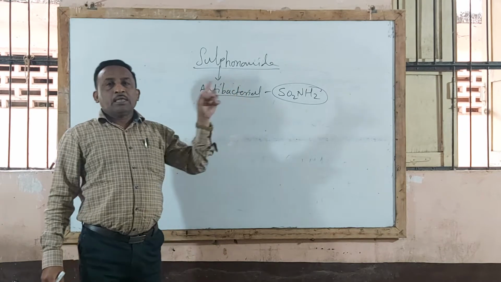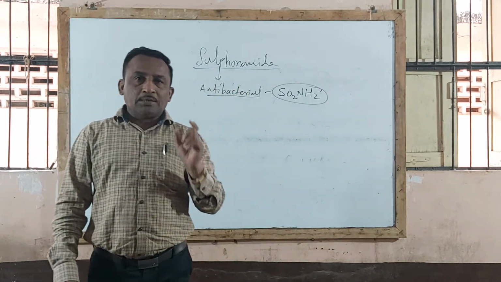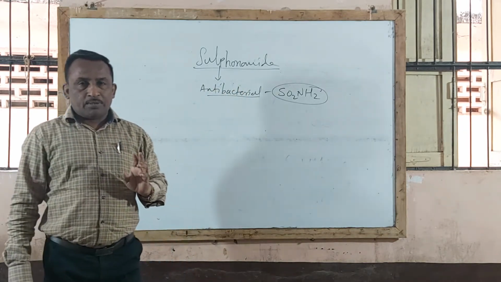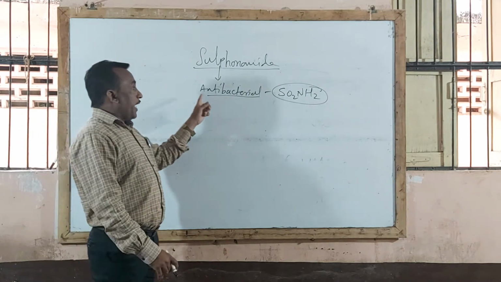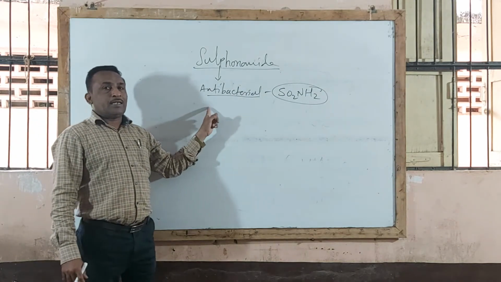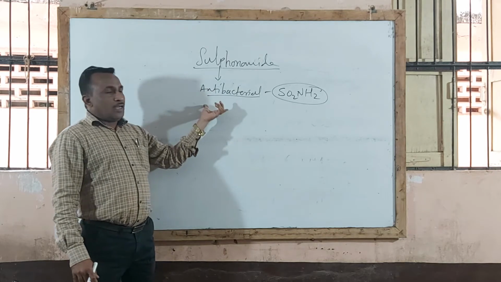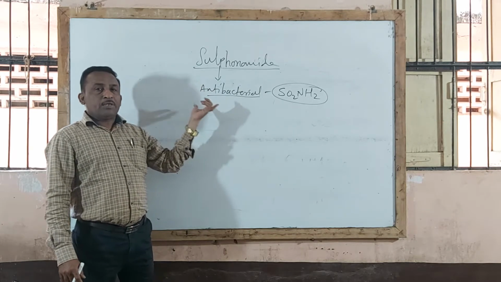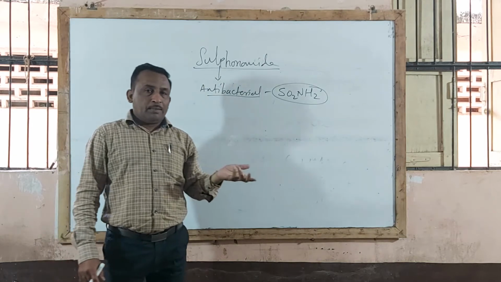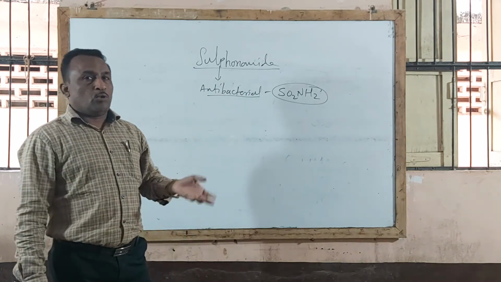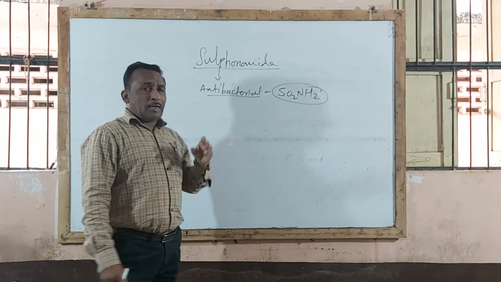So sometimes if you are asked to define sulfonamides, or what are sulfonamides, or classify with example: sulfonamides are antibacterial compounds. Antibacterial are those agents used in bacterial infection. So that is called an antibacterial agent. Maybe gram-positive or gram-negative bacteria, maybe streptococci, staphylococci, gonococci, pneumococci, any bacterial group.